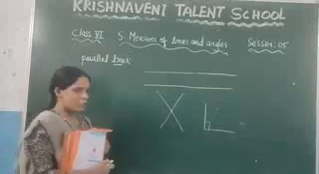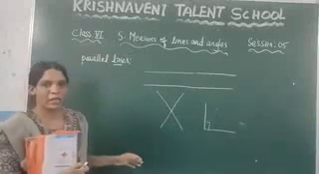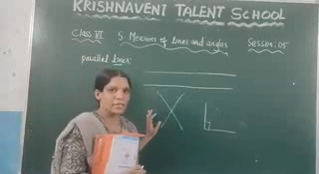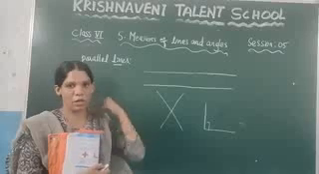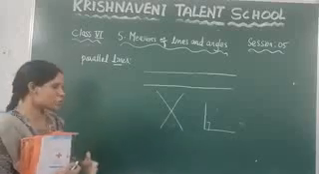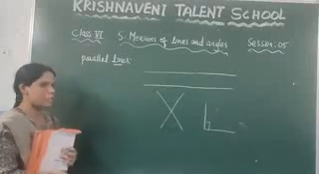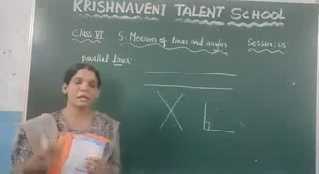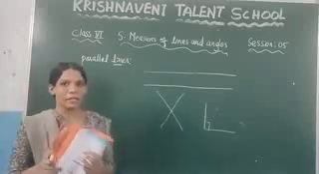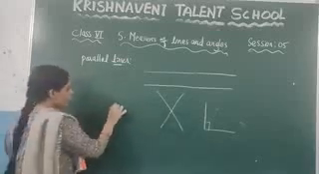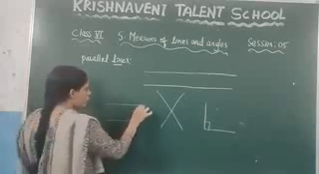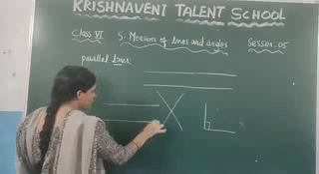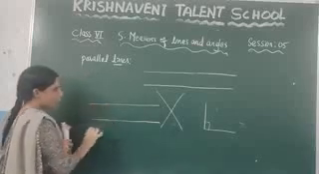So what is the meaning of the parallel lines? If two lines will not intersect at any common point, such type of lines we call parallel lines. Suppose again the example, if you see the railway tracks, it is an example of the parallel lines. So here if you take any two lines, if these two lines will not intersect at any point, such type of lines we call a parallel line.